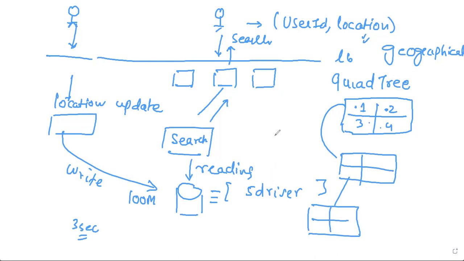And when do we stop, right? Because that's a very interesting question. When do we stop dividing this further and further and further? So let's say when you divide the world into four, India and China in the same one, then you divide it further, then India and China in a different quadrant, then you divide it further, then Delhi and Mumbai are in different quadrant, then you divide it further, then Mumbai is in one corner, split it into two parts, South Mumbai and North Mumbai. Then you've divided further, South Mumbai is divided into five different or four different parts, and then further till the time you get to a certain area, right?